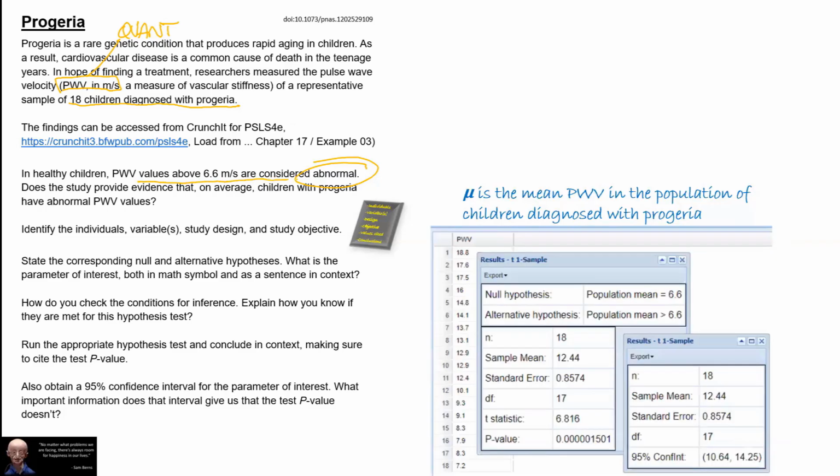So the p-value tells us we have very strong evidence that in the population of children with progeria, the pulse wave velocity is abnormally high on average. The confidence interval tells us that with 95% confidence, we believe that the mean pulse wave velocity in this population is a value between 10.6 and 14.3 meters per second. And notice that 10 to 14 is clearly higher than 6.6. So this is much more informative.